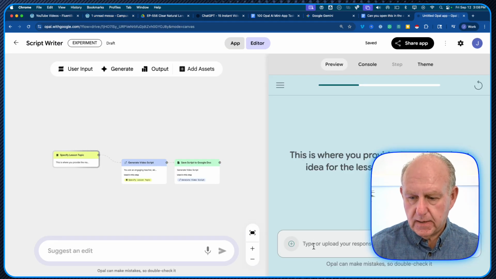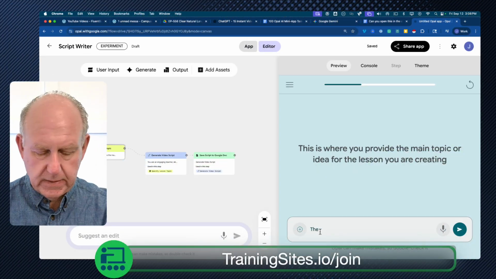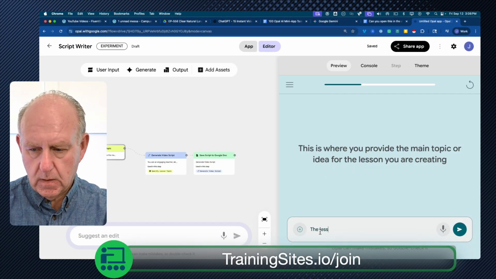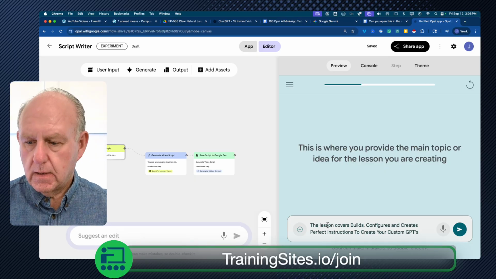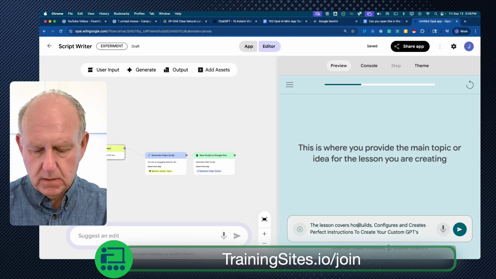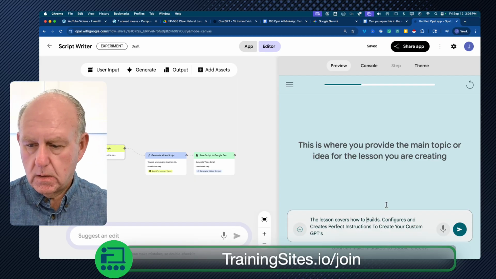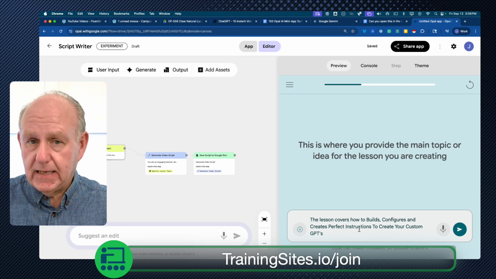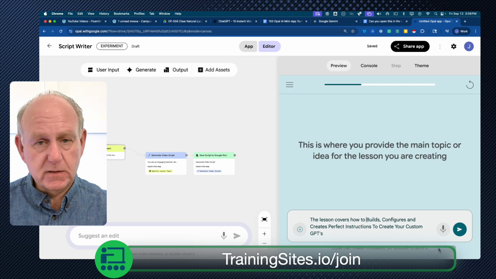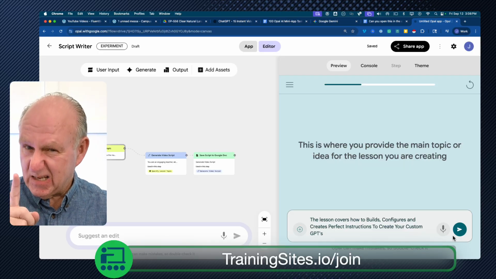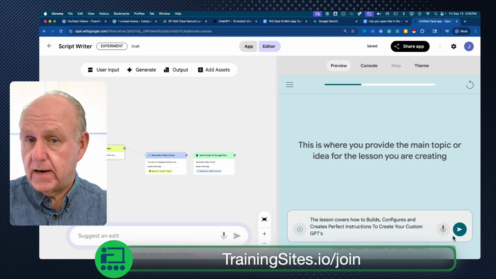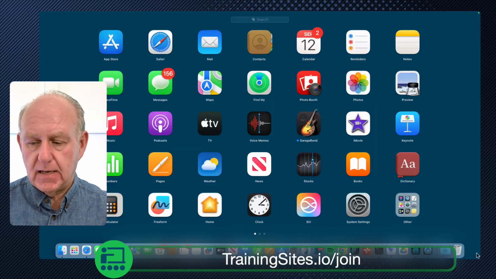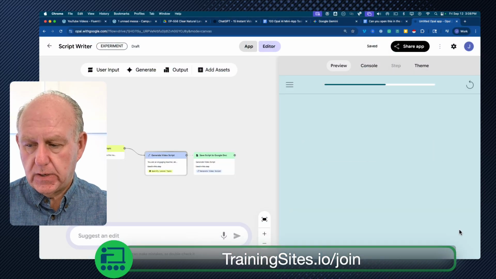So we have this one there, and for the lesson, I'm just going to say the lesson covers how to build instructions for your custom GPT. So remember, this is something I'm going to use every time I need to create lesson scripts and I'm kind of stuck. Again, it's my own mini app that in this case only has one action inside, or one AI task, that's being done.